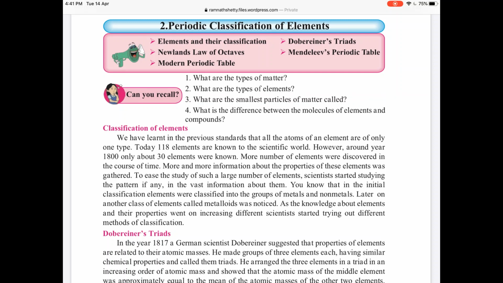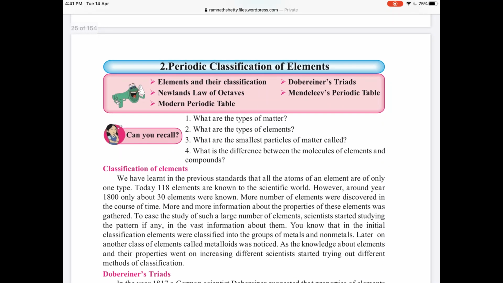It never ends. The more you go into higher studies, the more you will learn about carbon. Similarly, every element has its own story, its own background, its own physical properties, chemical properties. As you go into higher studies, you study more.